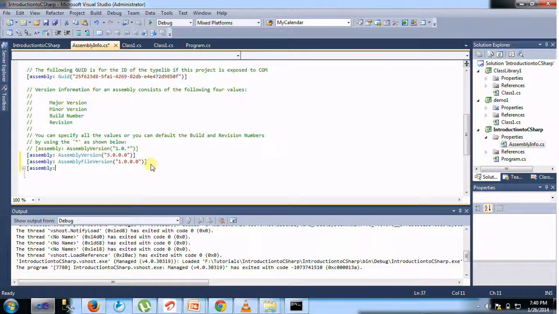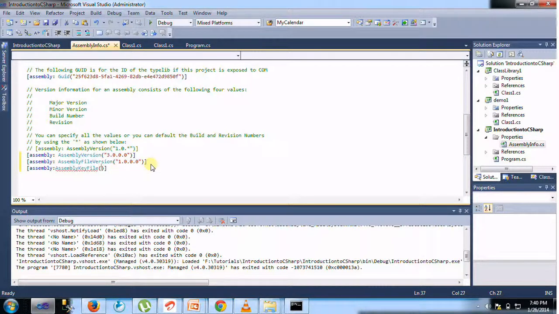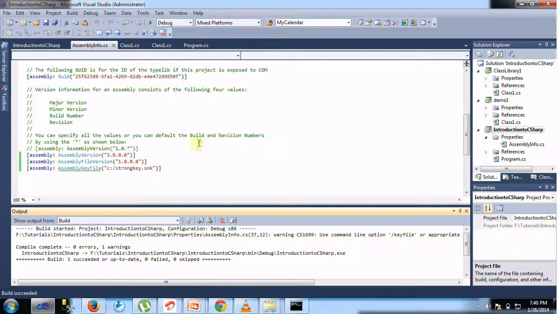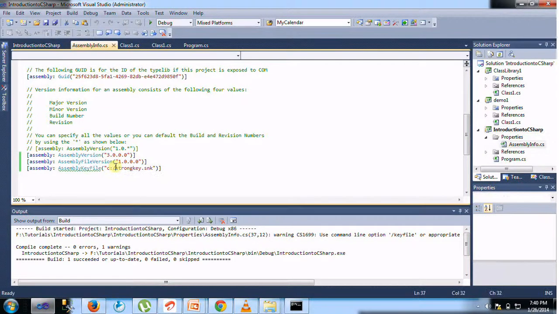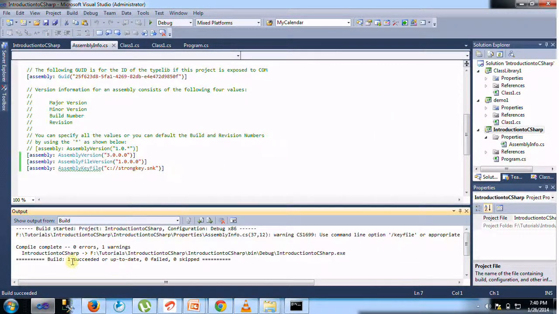Assembly colon AssemblyKeyFile. Within the double quotes, you put that key name. Let's build this solution. Okay, build succeeded.